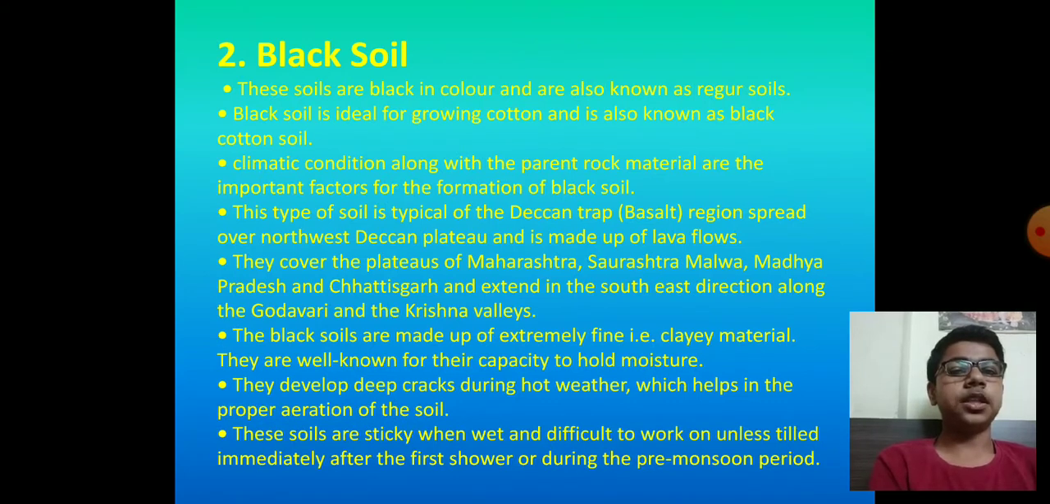Black soil. These soils are black in color and are also known as regur soils. Black soil is ideal for growing cotton and is also known as black cotton soil. Climatic conditions along with the parent rock material are the important factors for the formation of black soil.